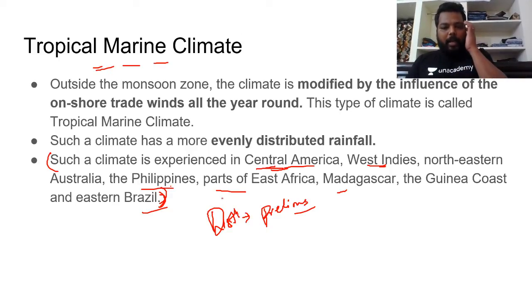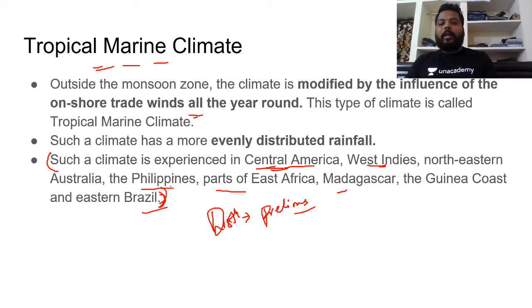Tropical marine climate and monsoonal climate have differences between them, but 90% they are the same. They are located within the tropics on the eastern margins. Outside the monsoon zone, the climate is modified by the influence of trade winds throughout the year. So there is no shifting of wind belts. Hence throughout the year they are under the influence of trade winds, and much more evenly distributed rainfall happens in tropical marine climate.